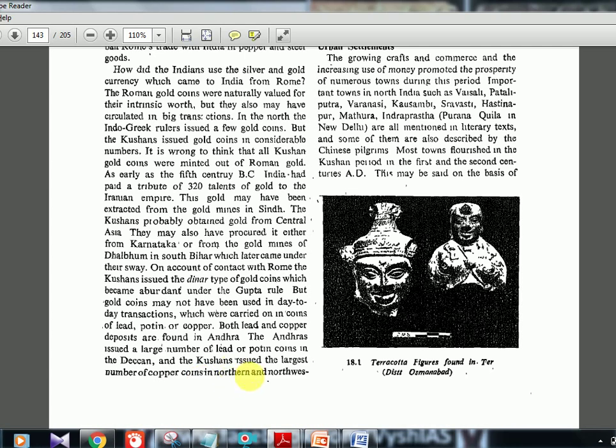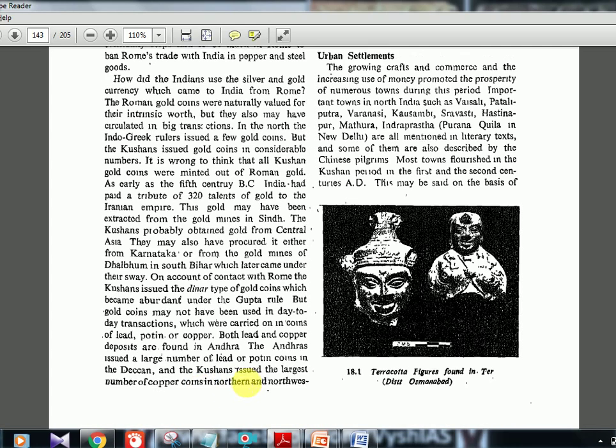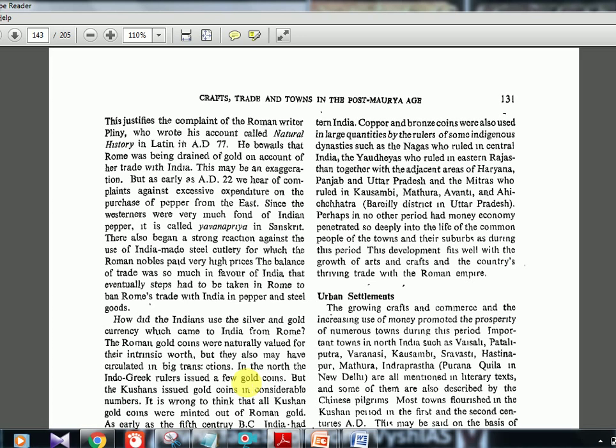Okay, so Kushans is the one who will be issuing the largest number of copper coins also, and I think gold coins also at that time. Later when Gupta comes, I think it will again increase.